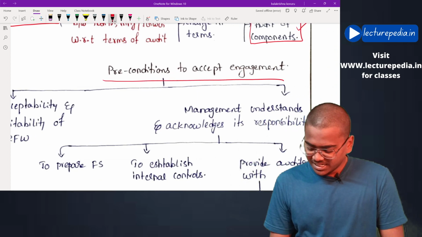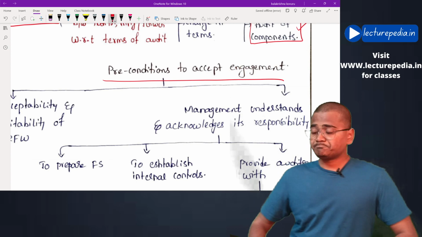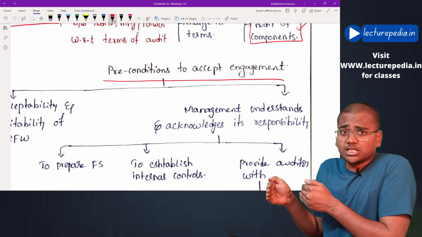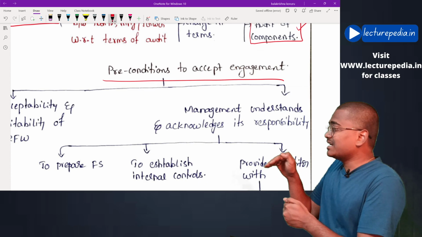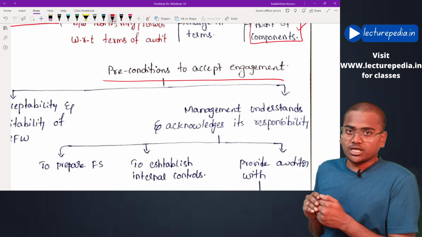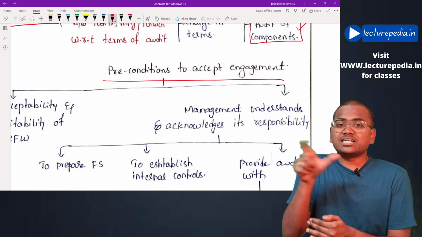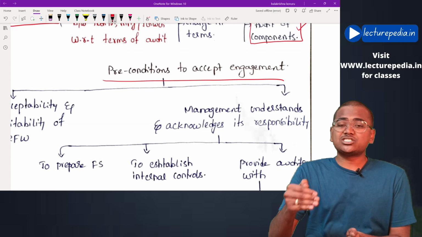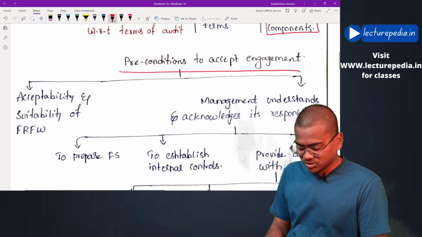Preconditions to accept the audit engagement. That means before accepting the audit, the auditor will check whether these conditions are present or not. This standard specifies what these conditions are. There is a list of 4 conditions that have to be verified by the auditor. Let us see those conditions.